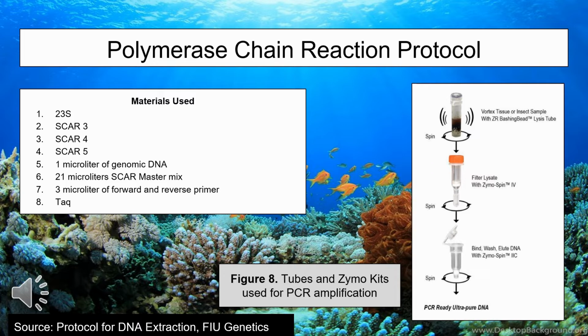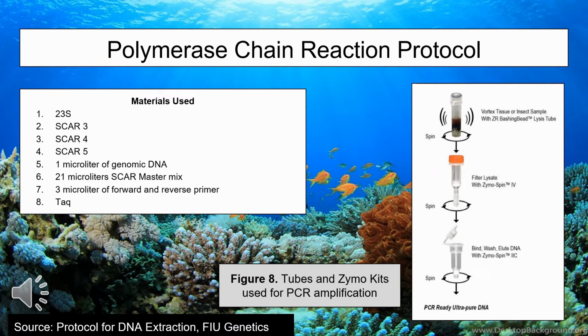SCAR, which stands for Sequence Characterized Amplified Regions, were used specifically for the anemone. These regions have already been sequenced and vary enough to distinguish different populations of anemones. The SCAR markers also contain inter simple sequence repeats, which is a region of DNA containing a variable number of tandem base repeats, which can be used to learn about the different species of anemone being studied in the entire lab.